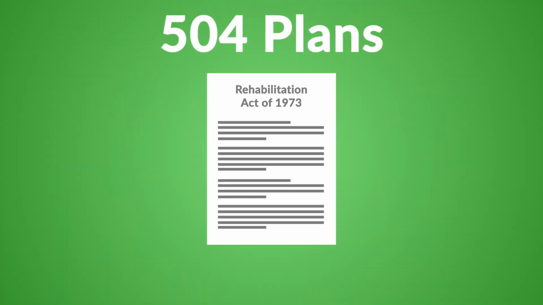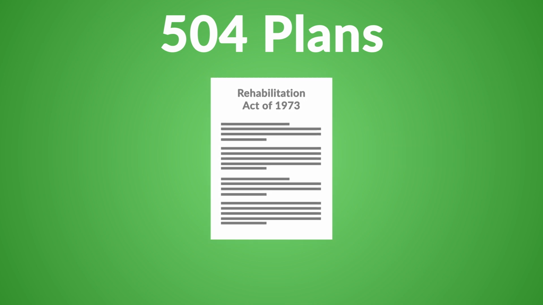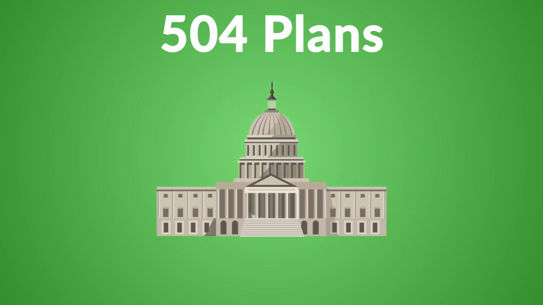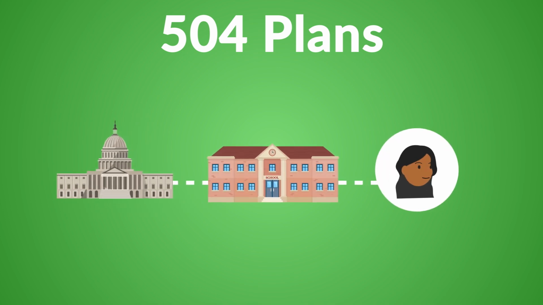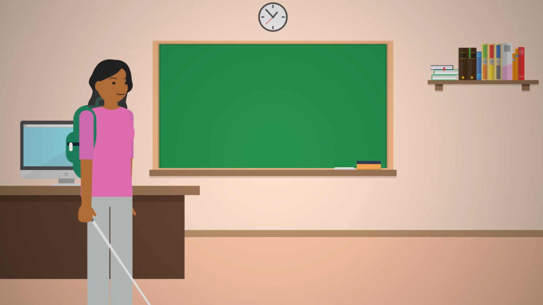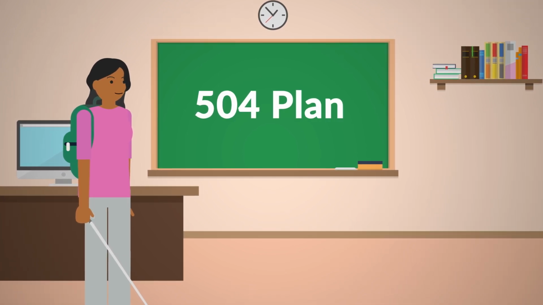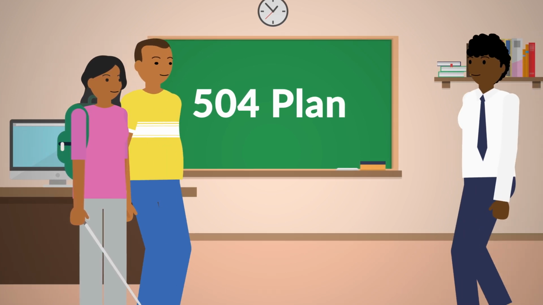504 plans are based on Section 504 of the Rehabilitation Act of 1973, which prevents any entity that receives federal funding, like public schools, from discriminating against students with disabilities. A student has to be evaluated by the school to qualify for a 504 plan. A 504 plan is created by a team of people who are familiar with the needs of the student, like